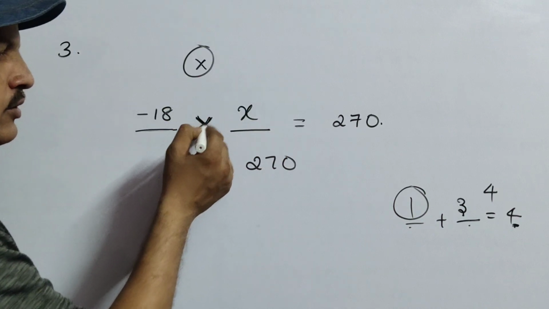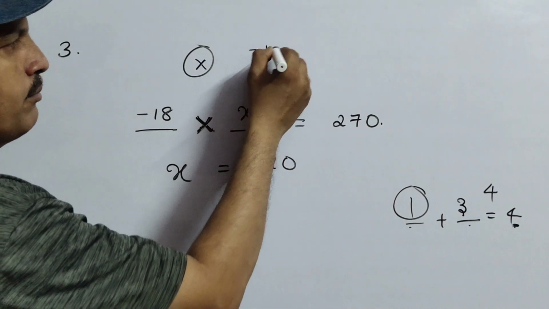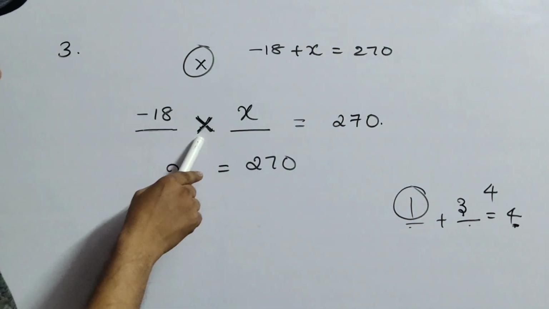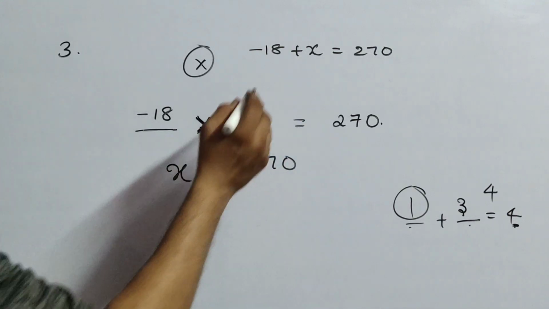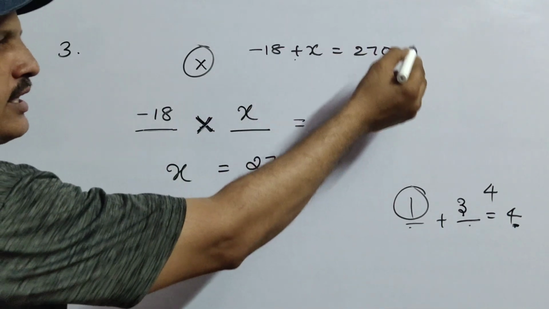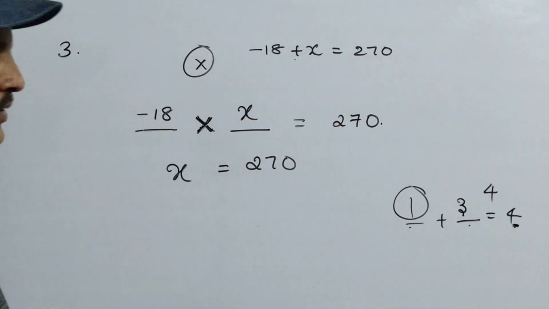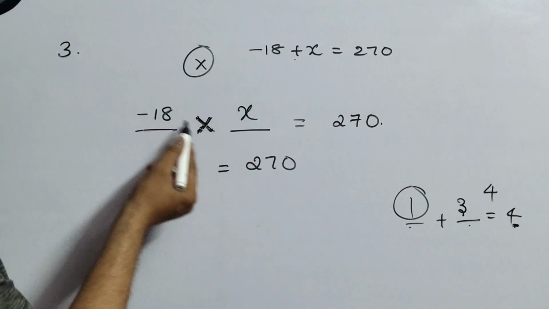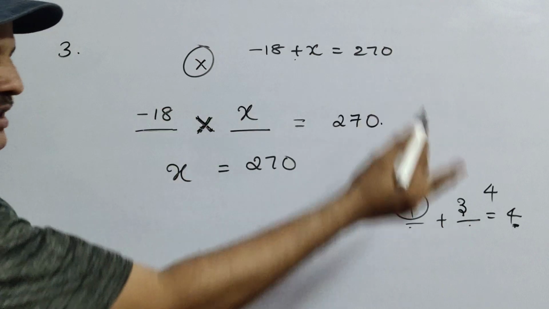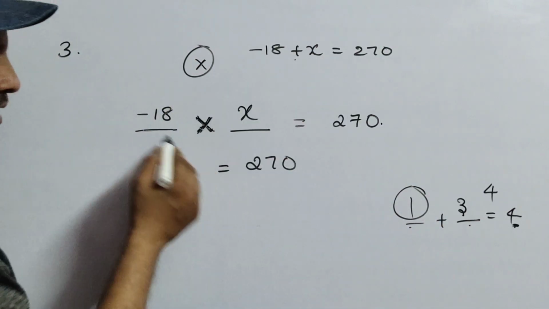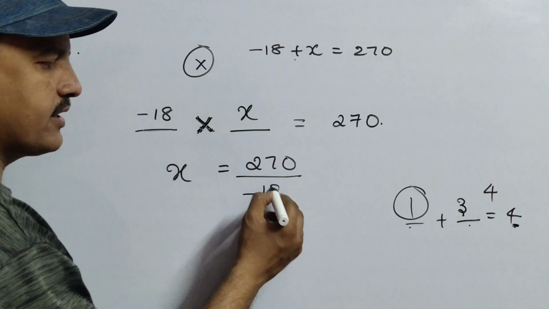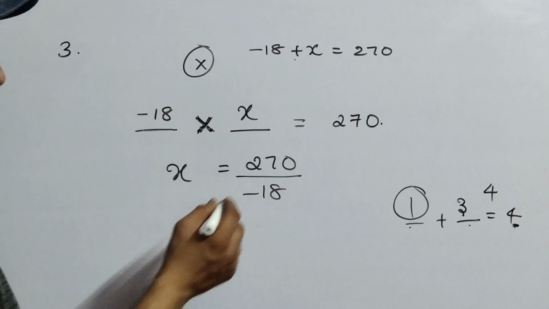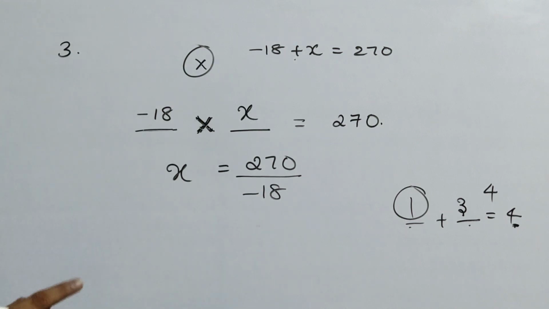There is a lot of difference between minus 18 plus x equals 270 and minus 18 into x equals 270. With plus, minus 18 will go as plus 18 by transposition. But with into, x is multiplied by minus 18, so when minus 18 goes to the right side, it changes into a division. Okay? Now you have to know multiplications.